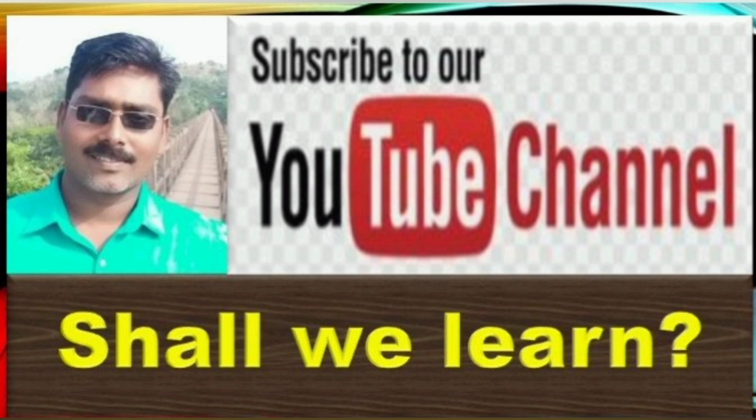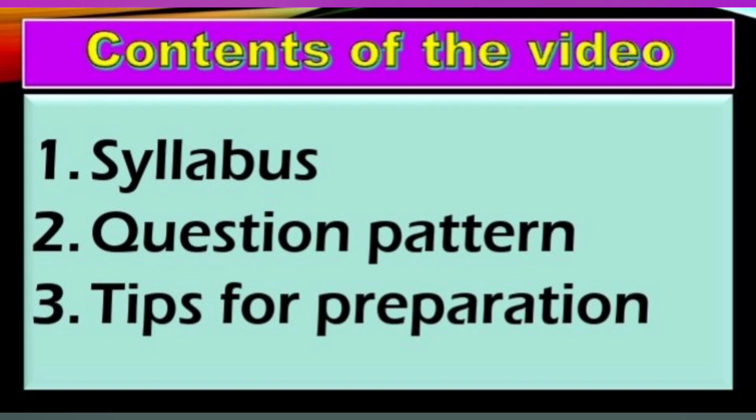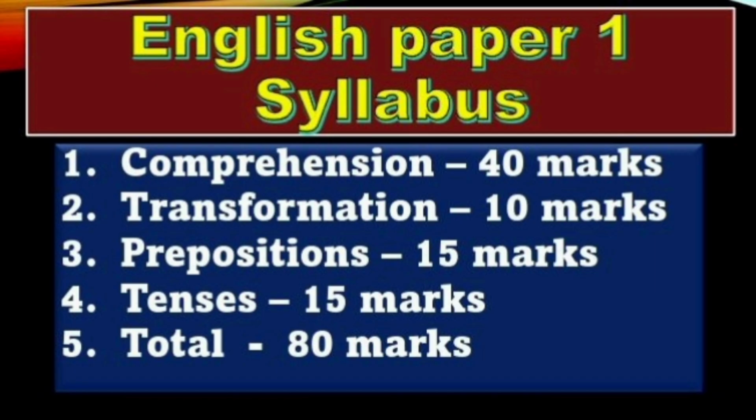Let us first see the contents of the video. Here we are discussing the syllabus, the question pattern, and the tips for preparing for the English paper 1 examination. Let us first discuss the syllabus.